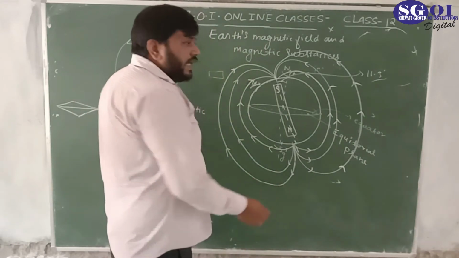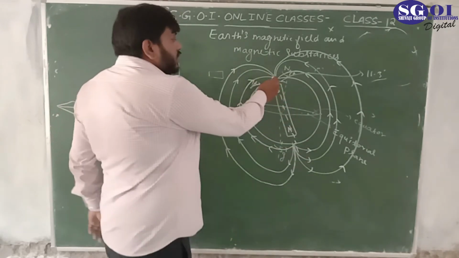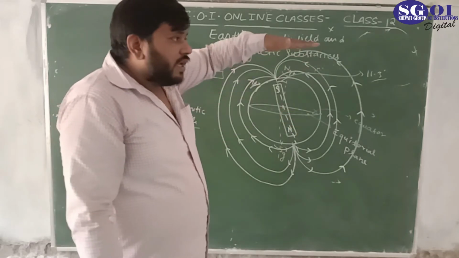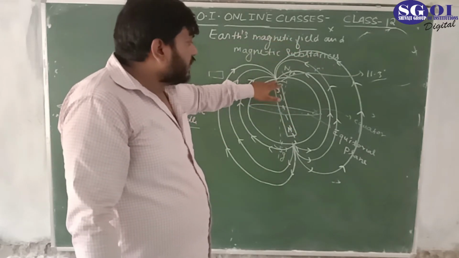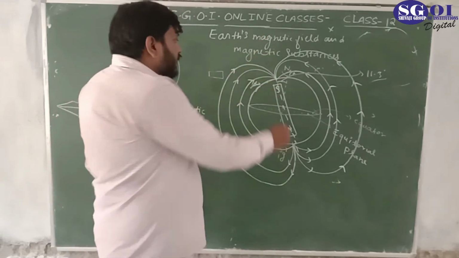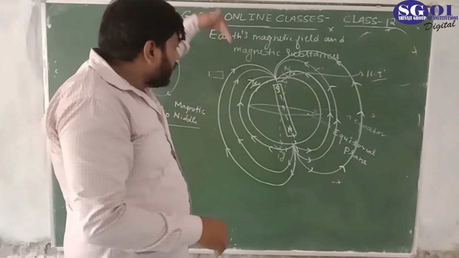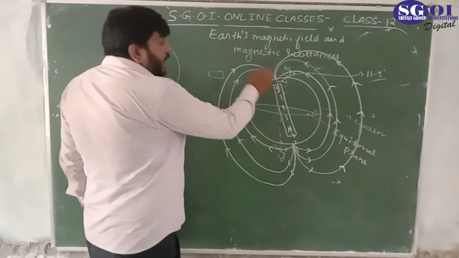Now, it was seen that when the dip needle was positioned at this place, it would become vertical, because it always points in the direction of the magnetic field.